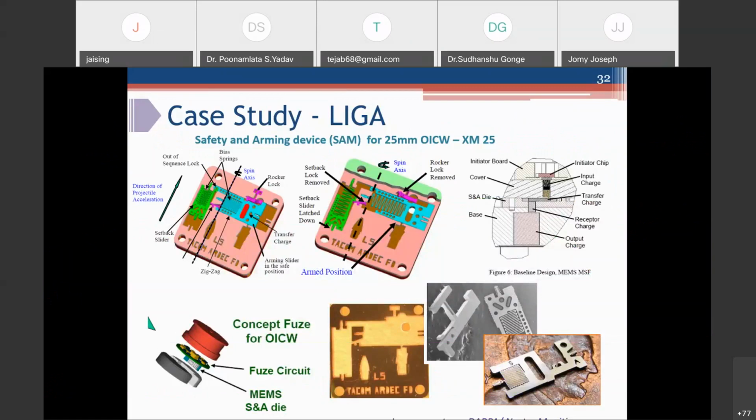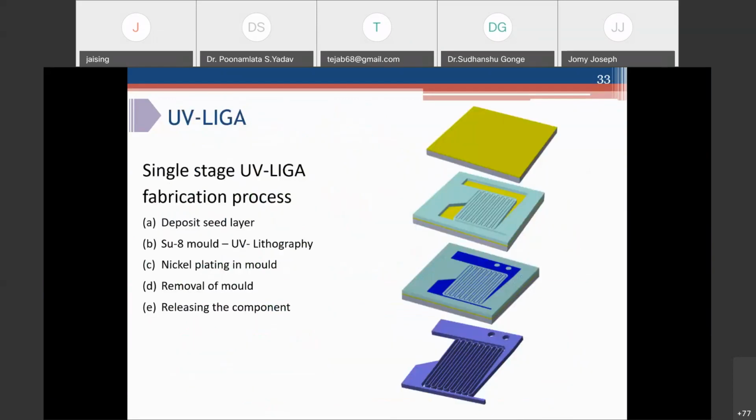They use this as well as acceleration forces to drive this safety and arming mechanism. This complex miniaturized mechanism has been fabricated using X-ray LIGA technology. But the problem with LIGA technology is its dependency on synchrotron X-ray radiation, which may not be available to your common user. That's the reason why the process becomes very, very expensive and inaccessible to many people. So a UV LIGA process has been developed as an alternative to this LIGA process.